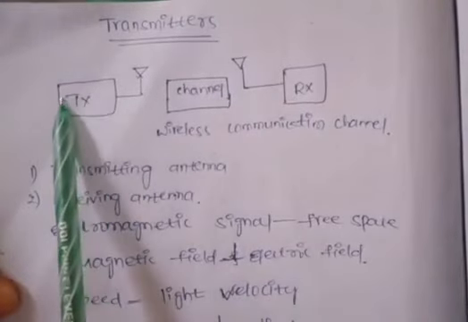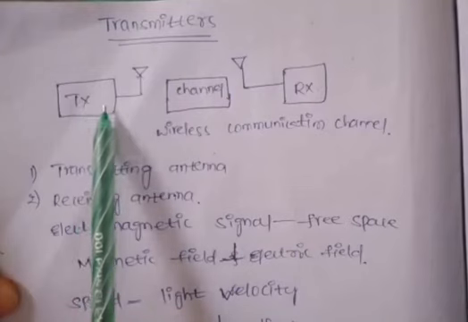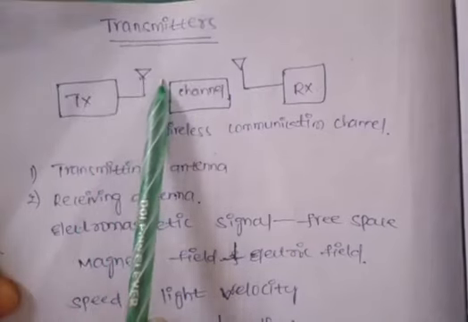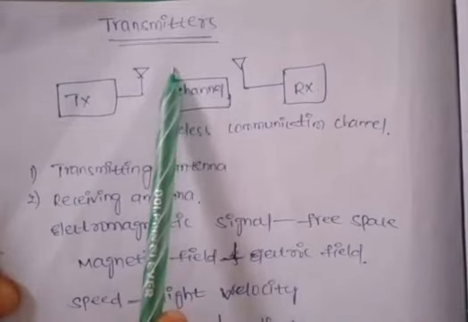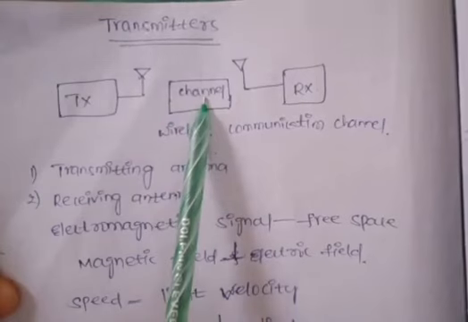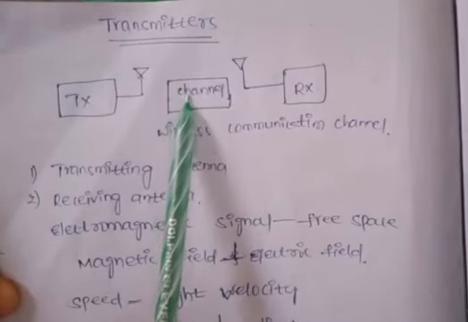The transmitter will produce the signal. That signal will be transmitted through a transmitting antenna into the free space. So the free space is the wireless communication channel. In this, air is used as the channel.